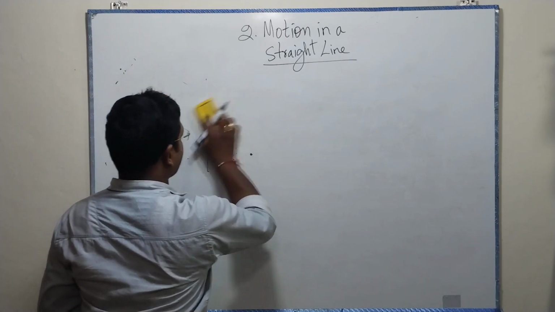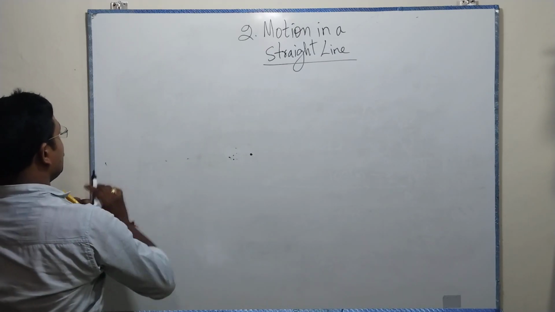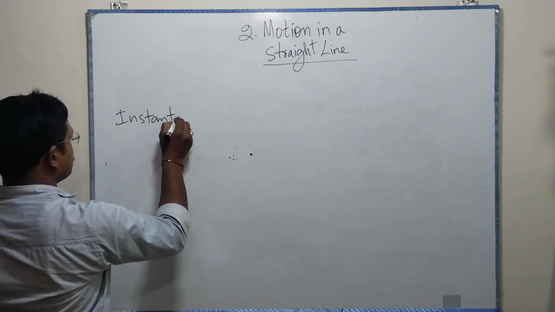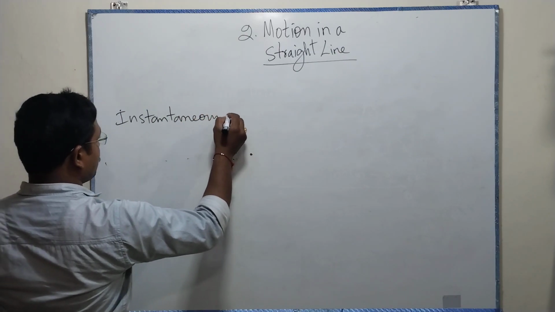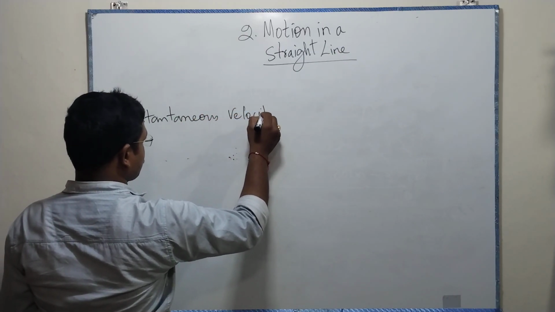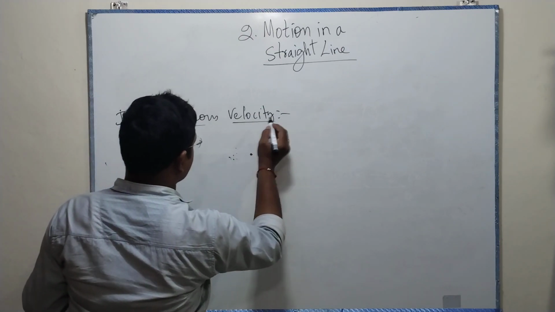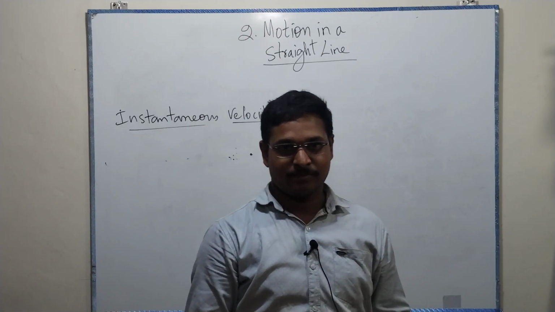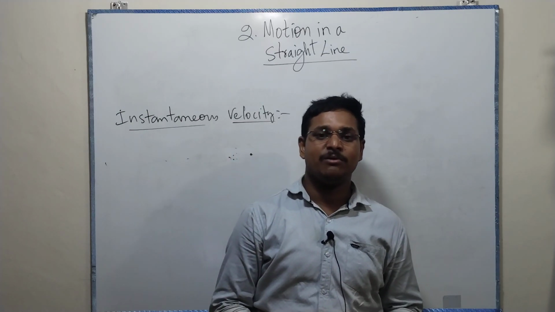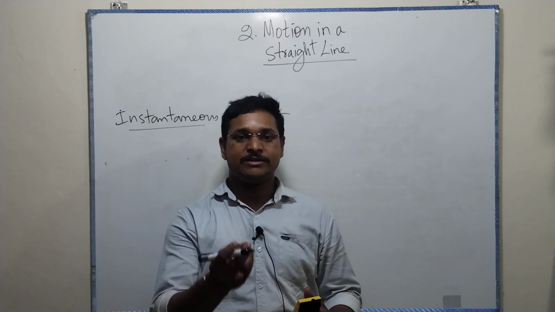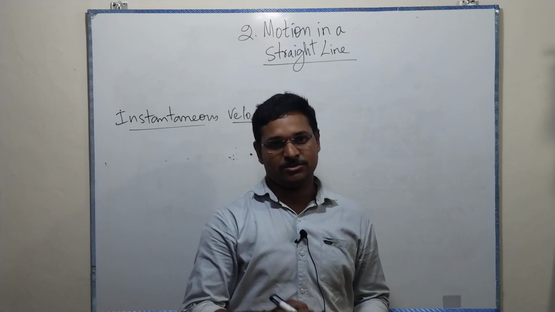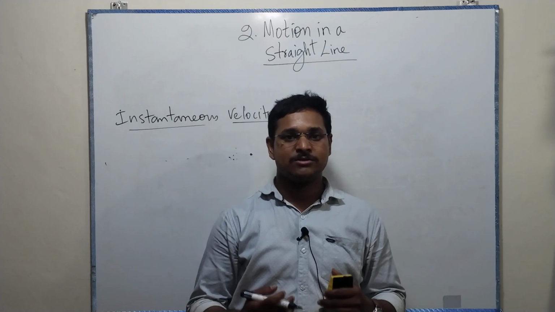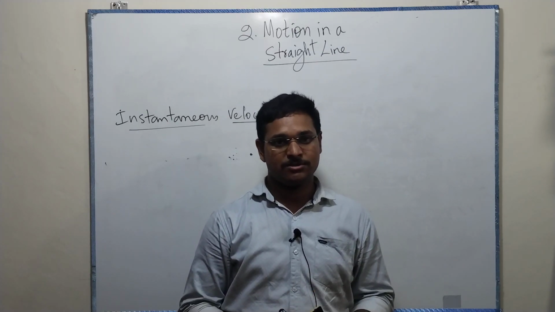Here, let us think more about instantaneous velocity. Now when we say position, the position is nothing but where it is. It will be constant. I am standing here, my place or my position is constant.